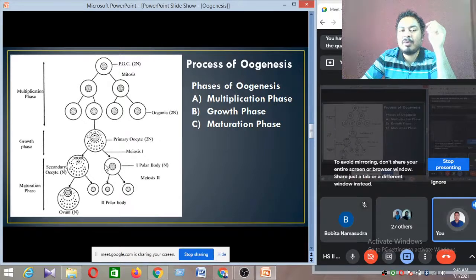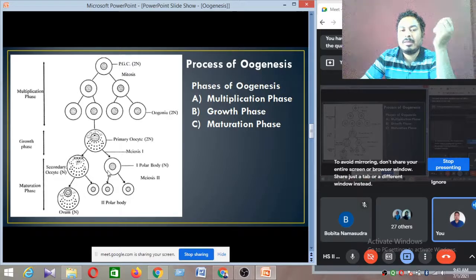Then the first polar body and the secondary oocyte undergo the second meiotic division. Both cells undergo the second meiotic division. The secondary oocyte undergoes an unequal second meiotic division, and they produce one bigger size ovum and one small size second polar body.